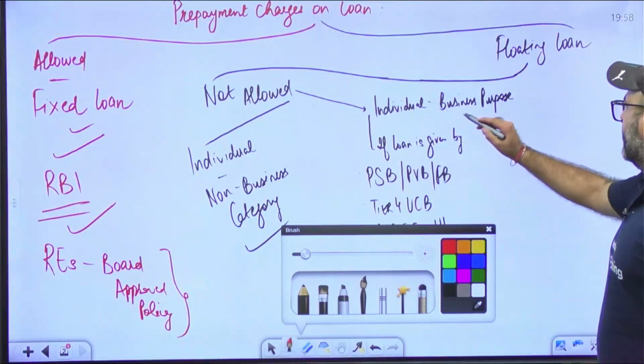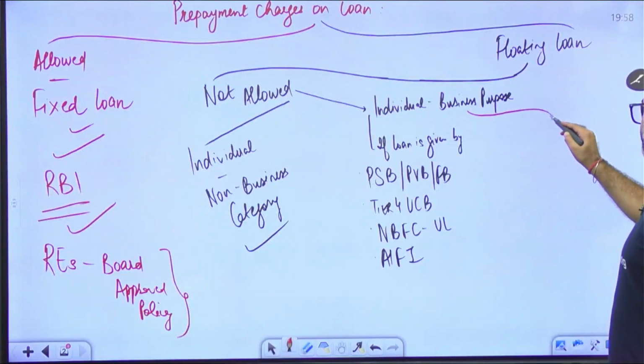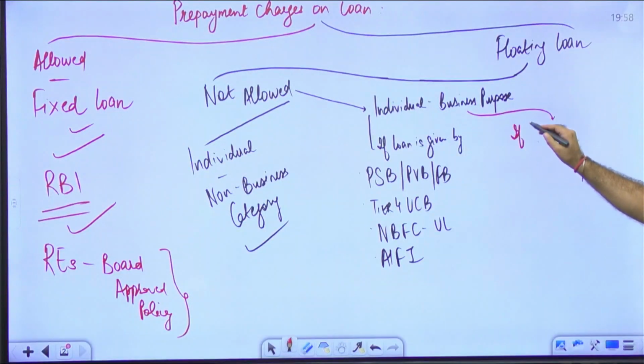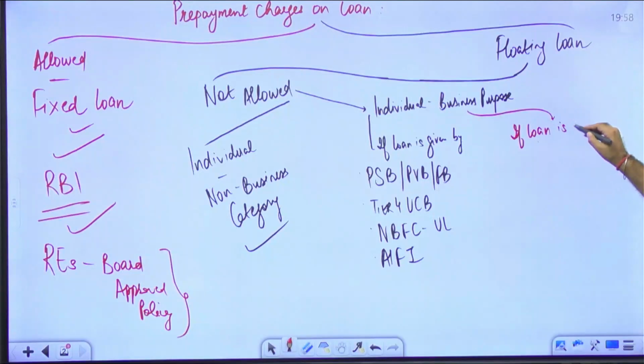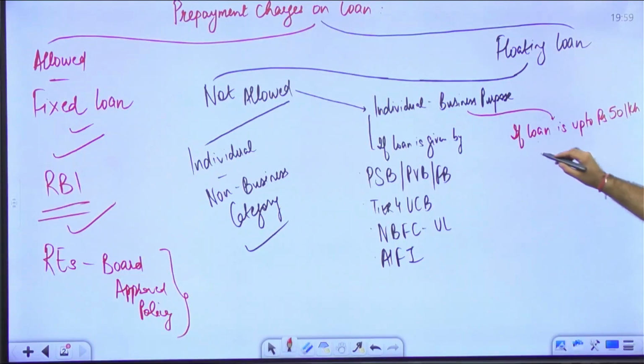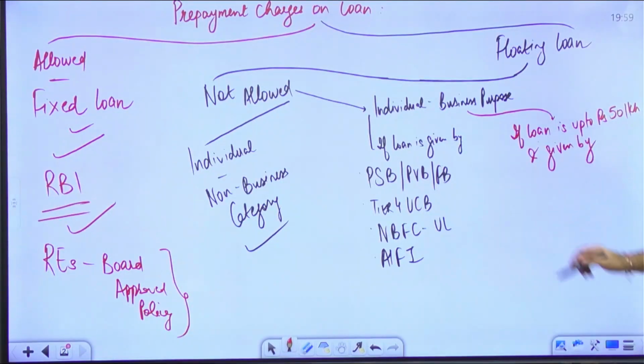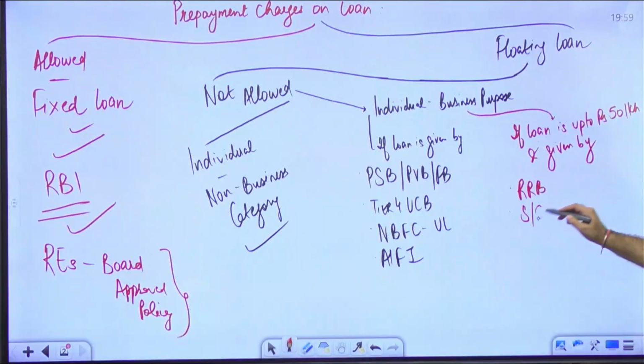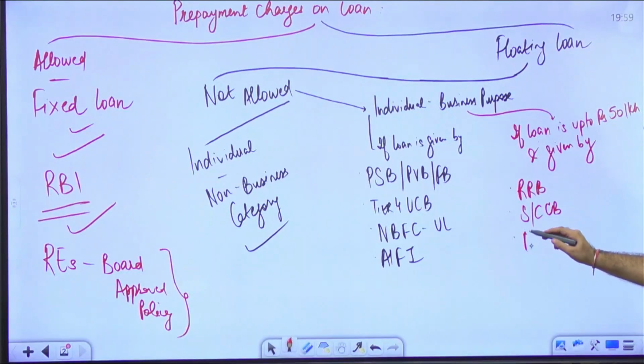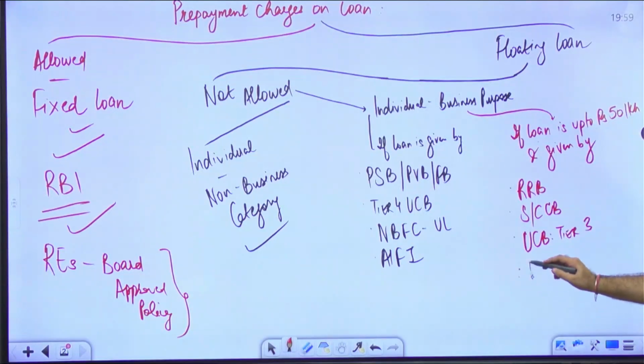Other point is, if the loan is given to an individual for business purpose and if the loan is up to 50 lakh rupees, and given by RRBs or state as well as district central cooperative banks, then we have urban cooperative bank tier 3, then we have NBFC middle layer.